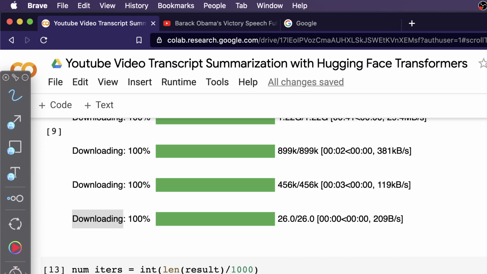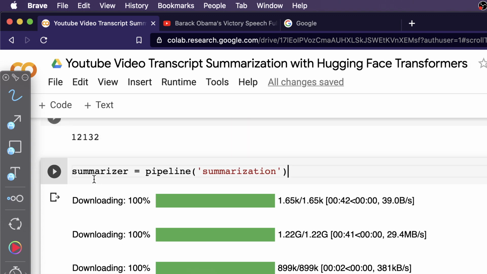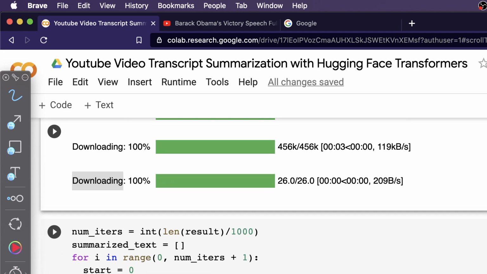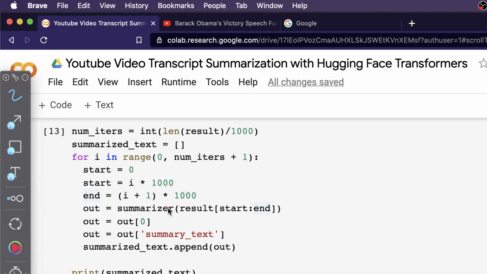So we have the summarizer, and we can simply use this summarizer and start summarizing. But that may not work because you have got a very large text.